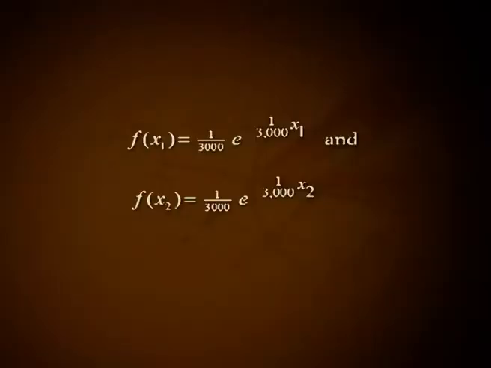Solution. Let X1 and X2 denote the daily consumption of milk in excess of 20,000 on the 2 days selected at random. Given that the consumption of milk above 20,000 liters follows exponential distribution with parameter lambda equal to 1 by 3000, then f of x1 equals 1 by 3000 into e raised to minus 1 by 3000 x1 and f of x2 equals 1 by 3000 e raised to minus 1 by 3000 x2.